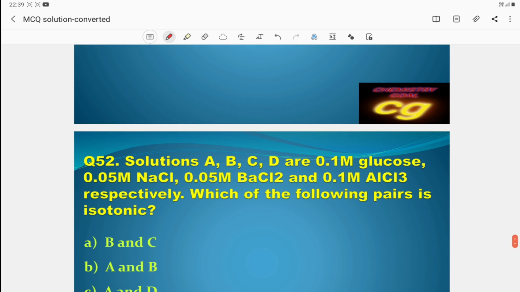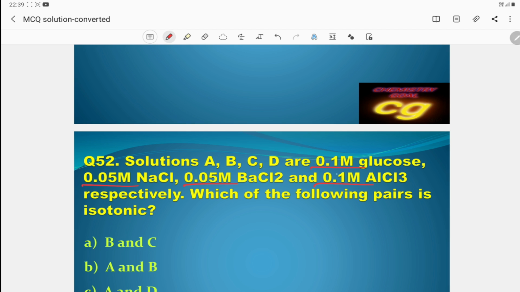Then solutions A, B, C, D are: glucose 0.1, NaCl 0.05, BaCl2 0.05 and LaCl3 0.1. Which of the following pairs is isotonic? Isotonic depends upon the number of particles.